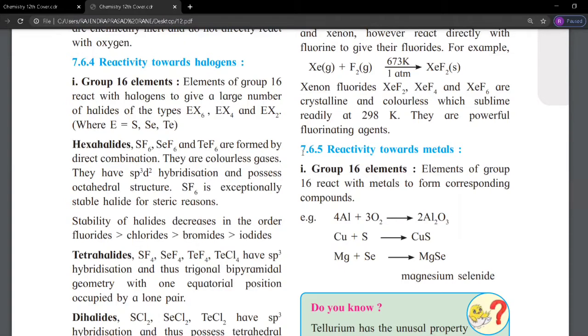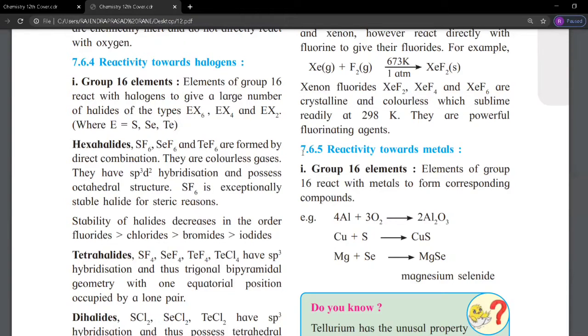So in this group 16 we have oxygen, sulfur, selenium, tellurium and polonium.